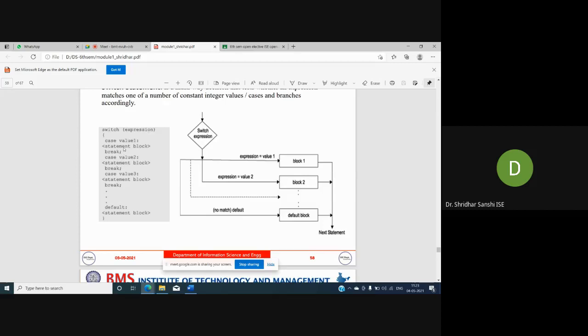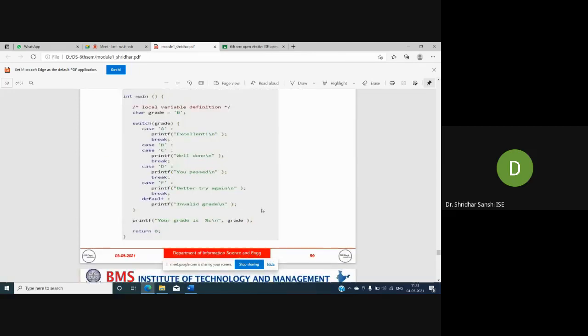In this example, there is no break in case B, so it will start the execution of the next case instruction. What is the next case instruction? Well done. This will be printed and there is a break here.